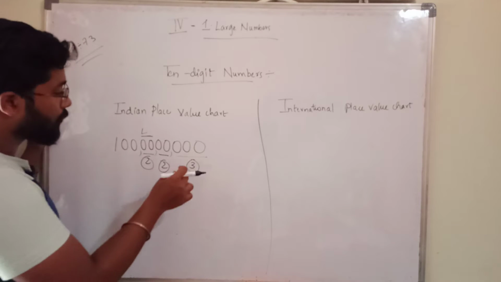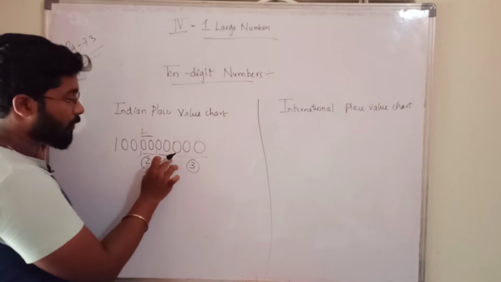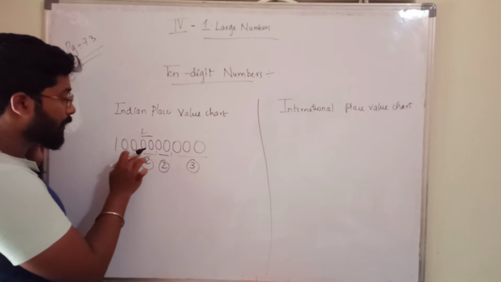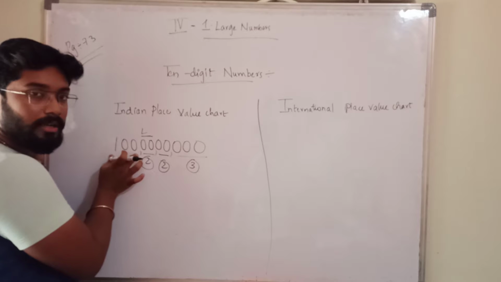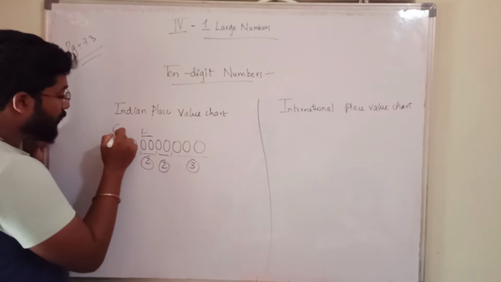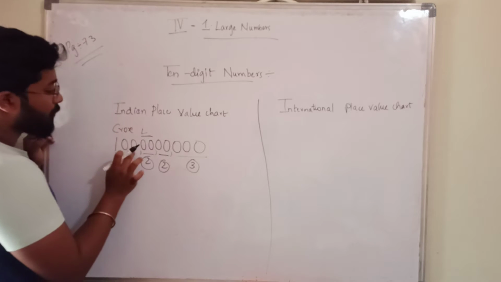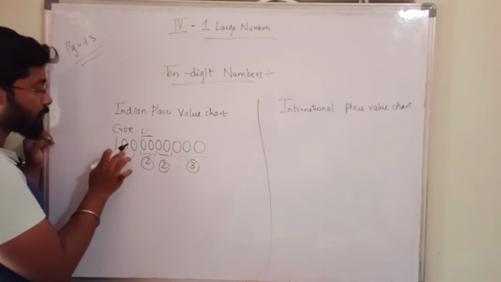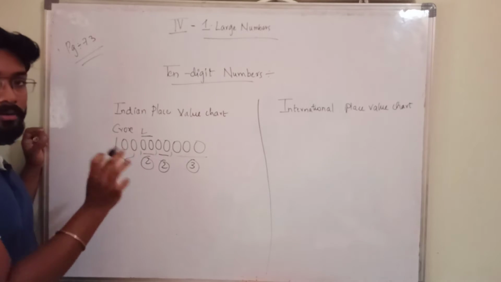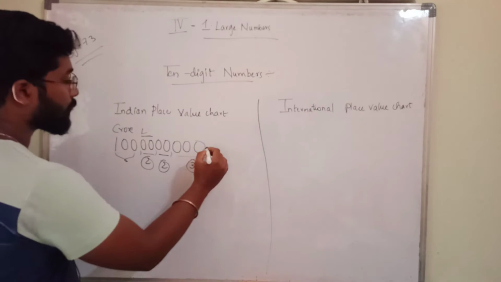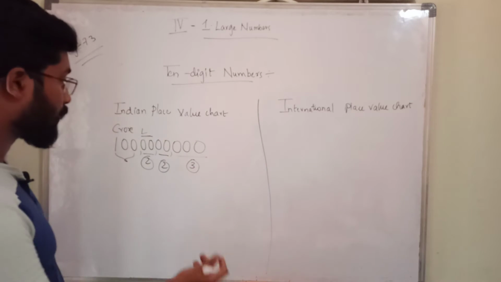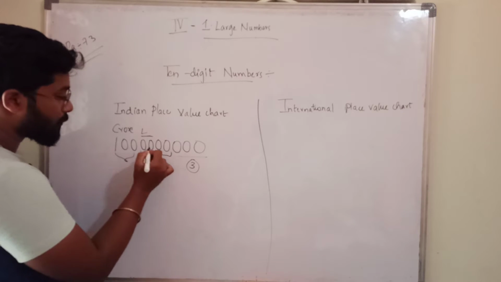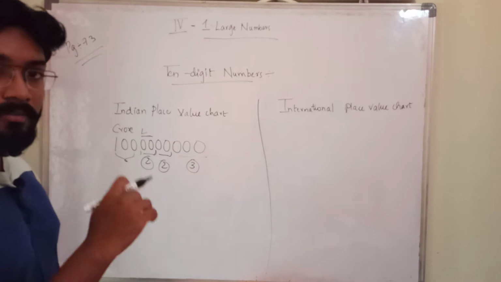So first 3 digits I have put 1 comma, then here a comma, then I have left 3 digits here. This 3 digits comes under crores. This is 1 crore, 10 crores, 100 crores. This 3 we have to leave here. This is the important point. For this 10 digit number only, the conventional arrangement of commas will change